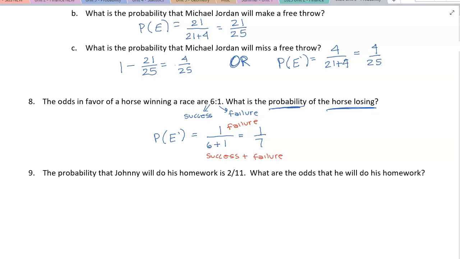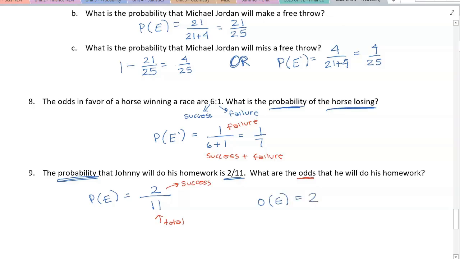Okay, let's look at the next problem. The probability that Johnny will do his homework is 2/11. So probability of the event is going to be 2/11. And the question says, what are the odds that he will do his homework? Since the probability is 2/11, this is the success, and this is the total, which is 2 colon failure.